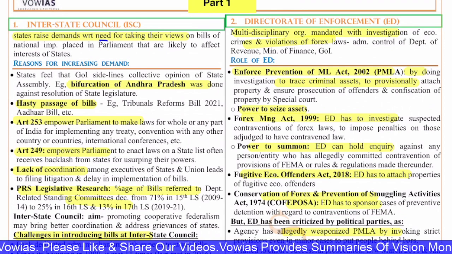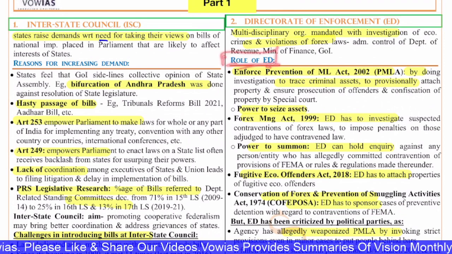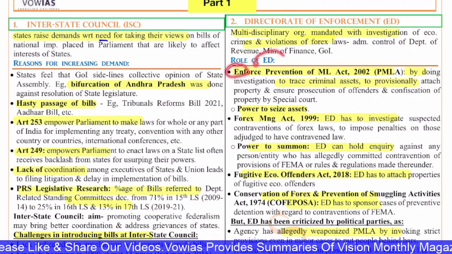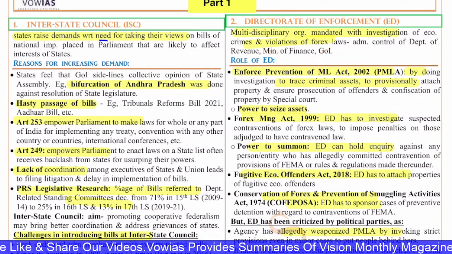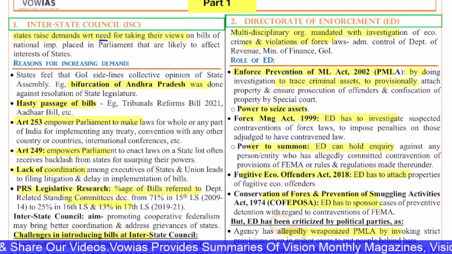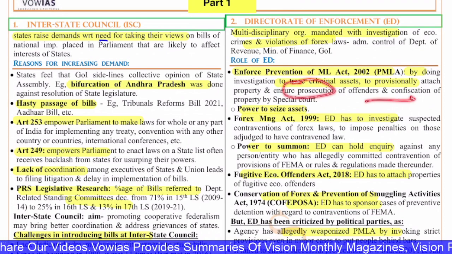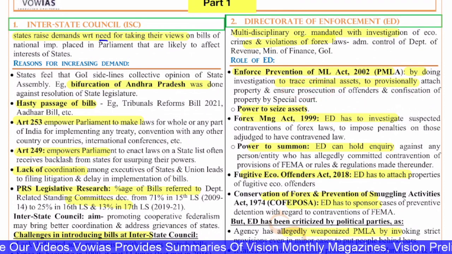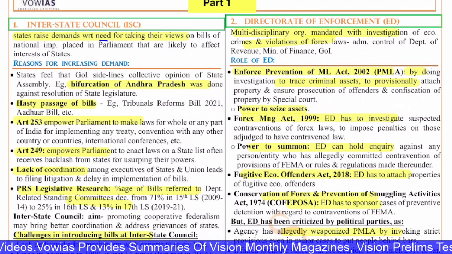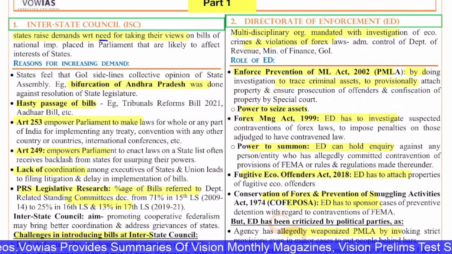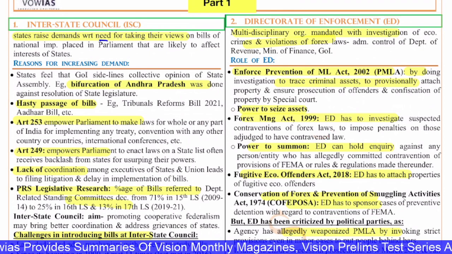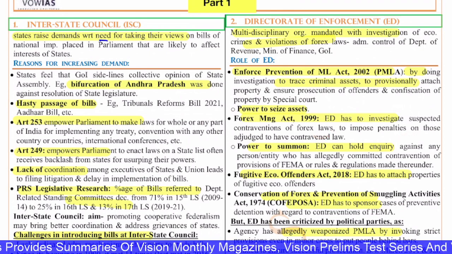So this is the thing. Now what is the role of ED? There are basically some statutory roles. For example, enforcement of the PMLA, the Prevention of Money Laundering Act of 2002, by doing investigation to trace criminal assets, to provisionally attach property and ensure prosecution of offenders and confiscation of property by special court. They also have the power to seize assets. And next is the Forex Management Act of 1999. The ED has to investigate suspected contraventions of forex laws to impose penalties on those adjudged by the contravention law.